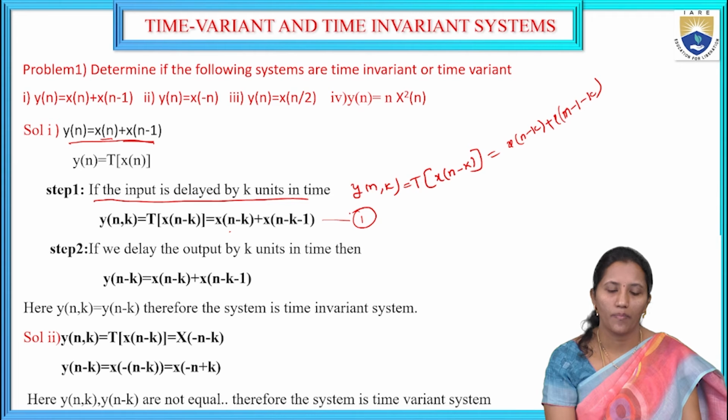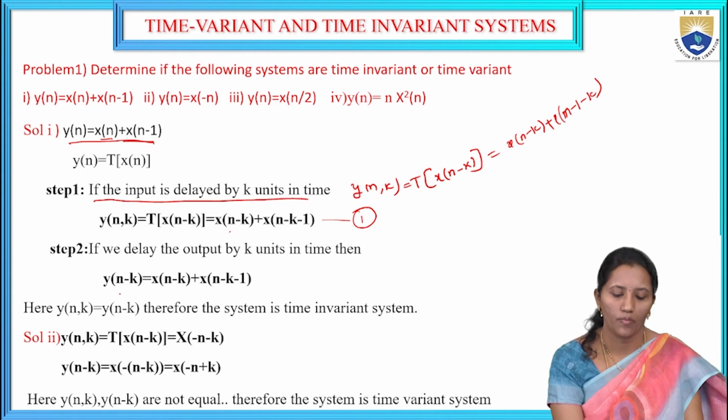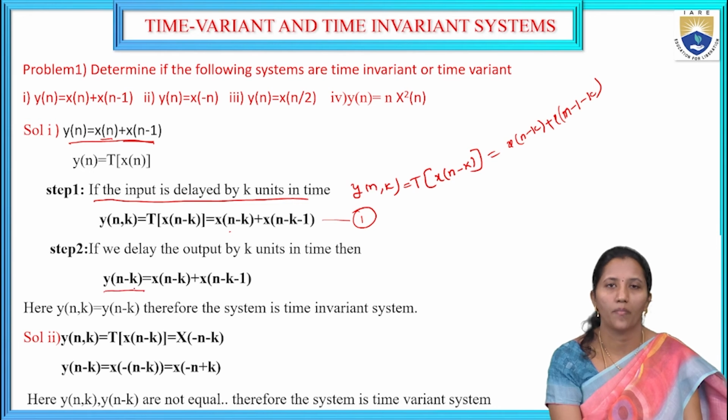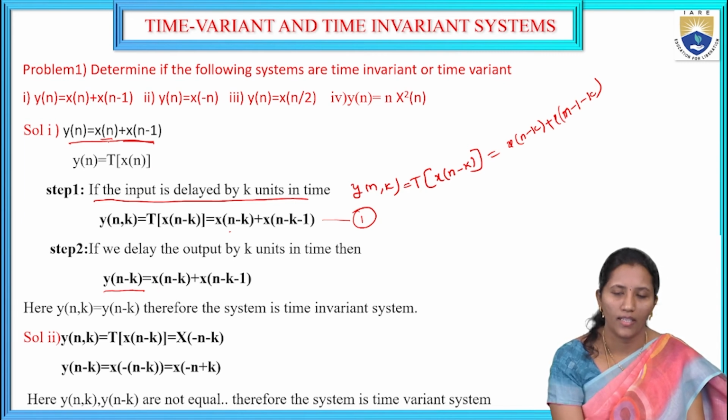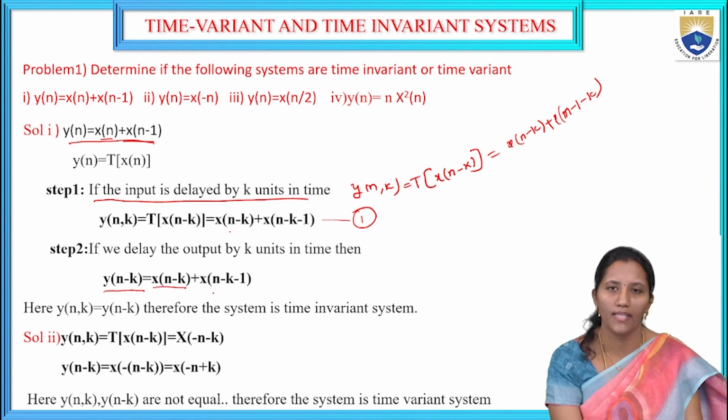And the second step is the output should be delayed by k units. Here output delayed by k units is represented by y of n minus k. So y of n minus k: wherever n is there, replace n by n minus k. So x of n minus k plus x of n minus k minus 1.